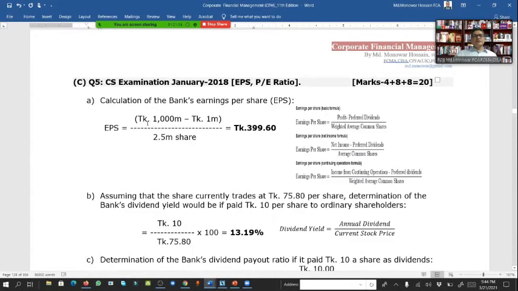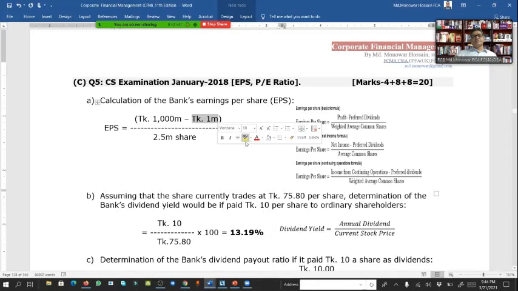That means from the earning, we have to minus the preference dividend, and that remaining amount is only for the ordinary shareholder. So number of ordinary shareholders 2.5 million as described in the question. So if we divide it, then we will get EPS, that is earning per share, 39960. So your answer is okay.